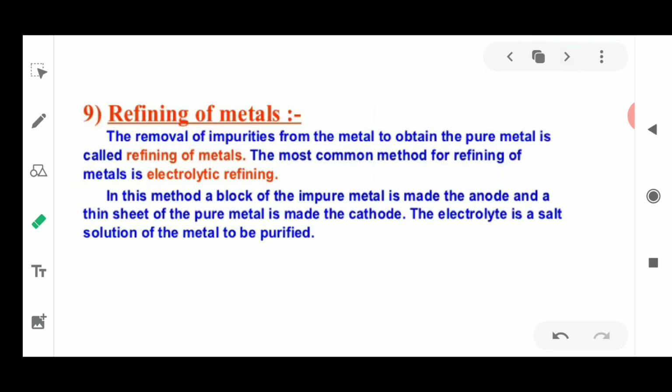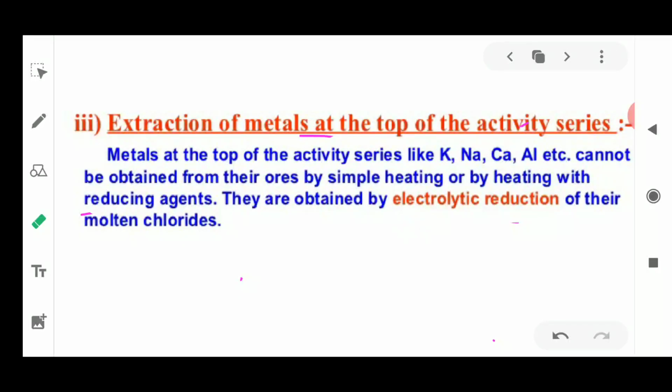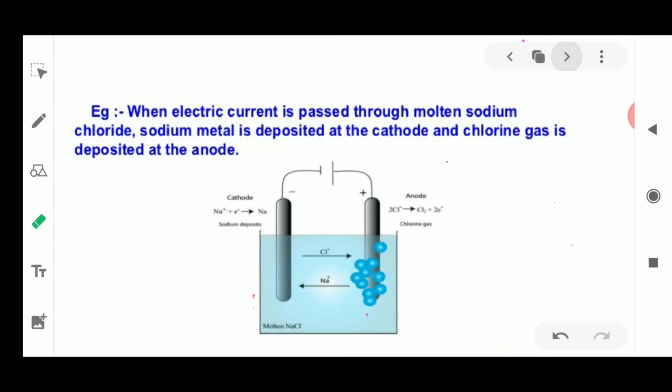Similarly, we can do this with potassium chloride, aluminium chloride and calcium chloride in the same manner, and we will obtain all the metals on the negative electrode. As the metals are electropositive in nature, they carry a positive charge, and that is why they are deposited on the negative electrode, the cathode. So on the cathode side we get the pure metal, which is then extracted.